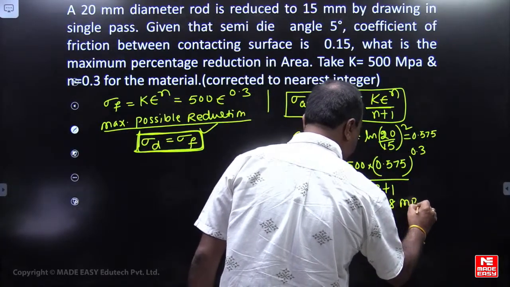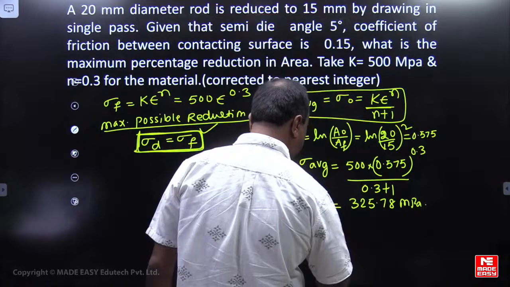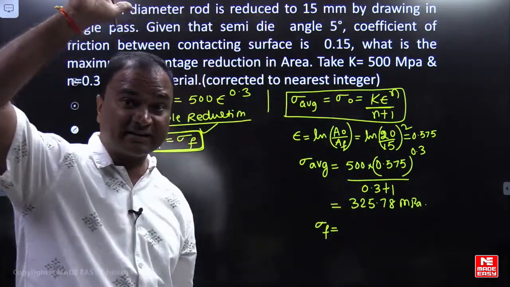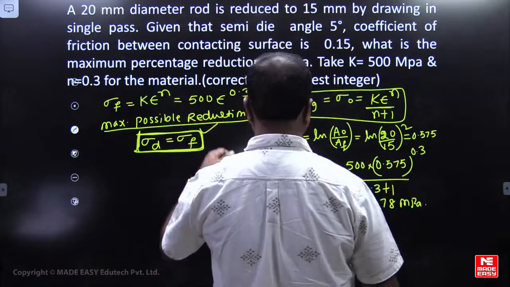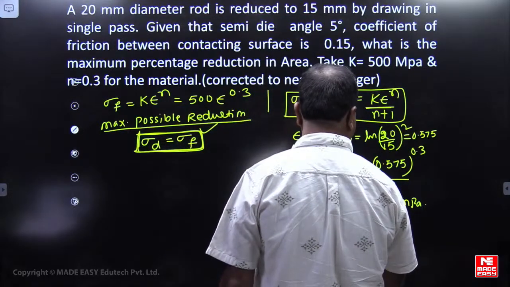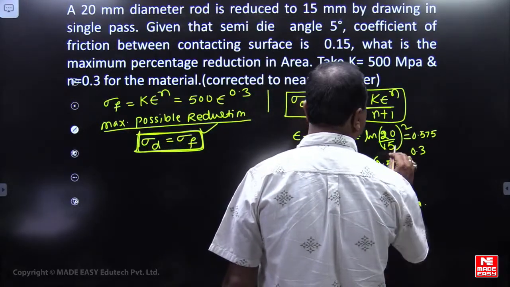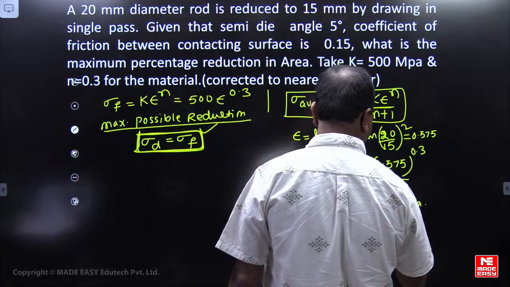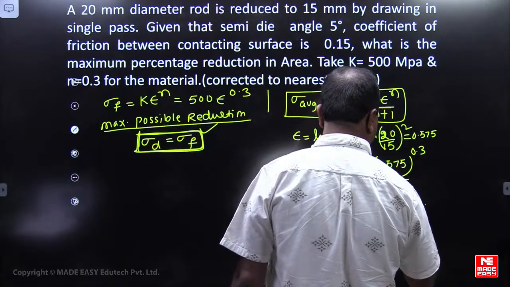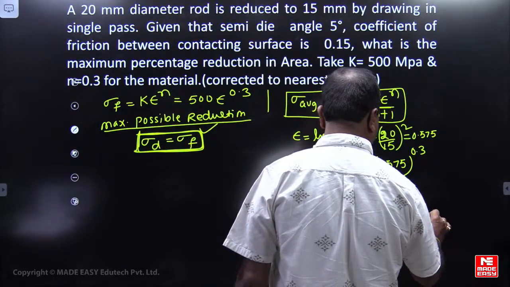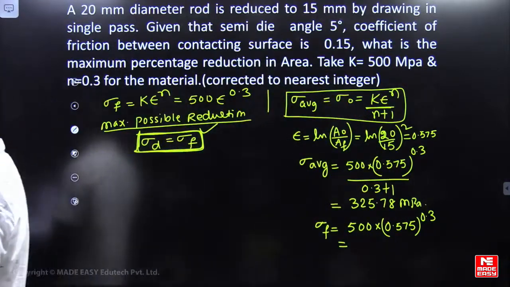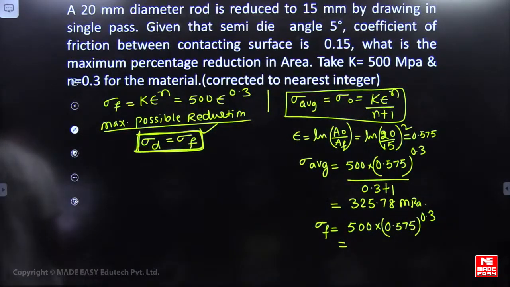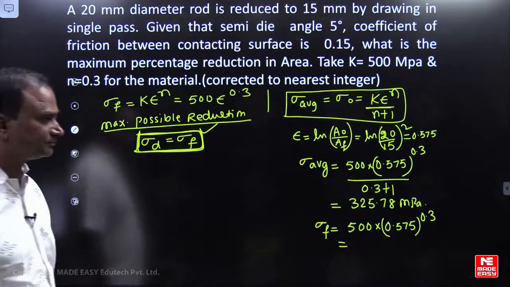This is the average stress. The flow stress is the maximum stress at the end of this forming operation: K epsilon to the power n. K is 500 into 0.575 to the power 0.3. So what is the flow stress? Flow stress will be 423.56.